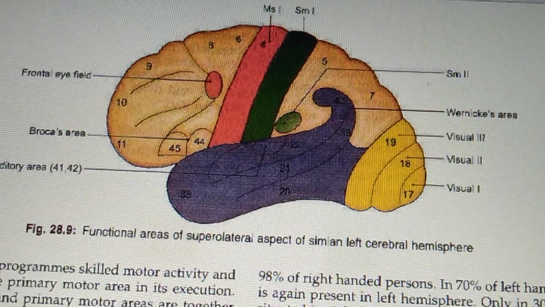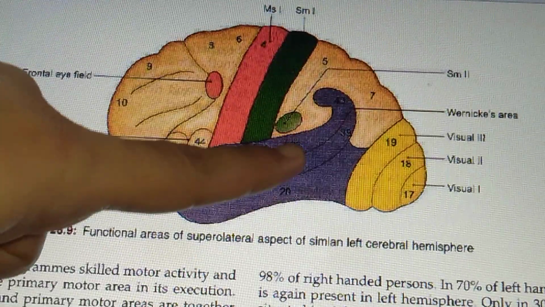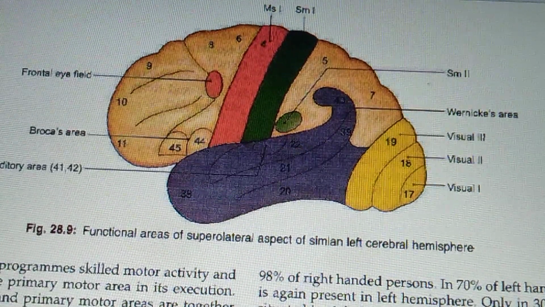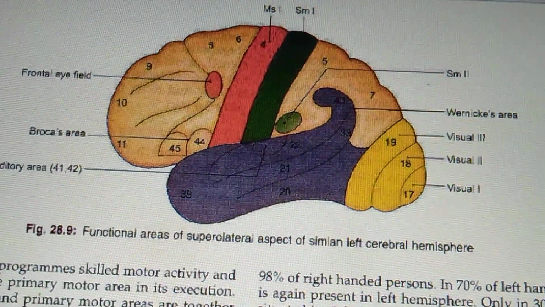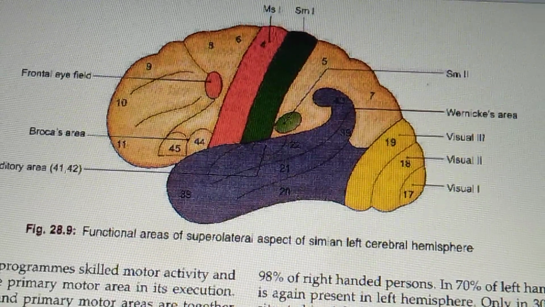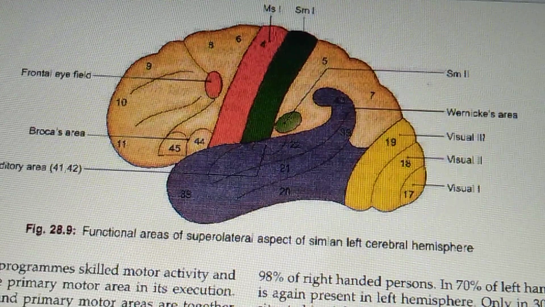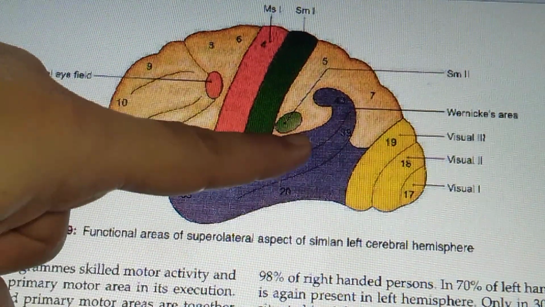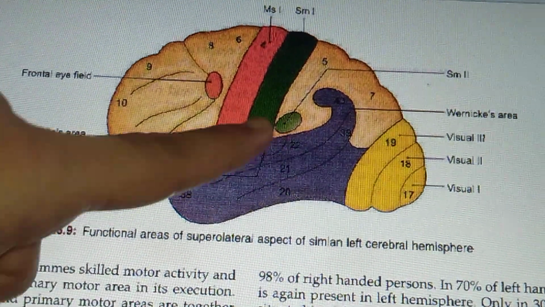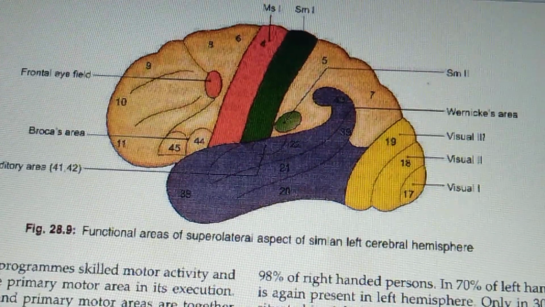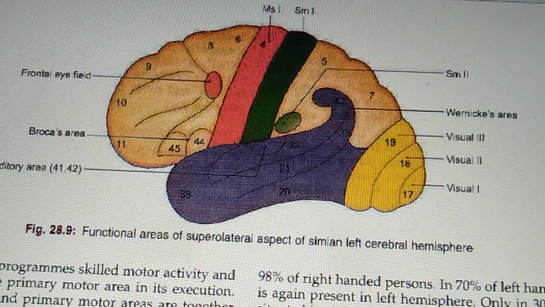That is nothing but area number 22, that is the Wernicke's area, right? That area 22 is also called the secondary auditory area. This area lies just behind the first auditory area, behind 41 and 42, in the superior temporal gyrus.